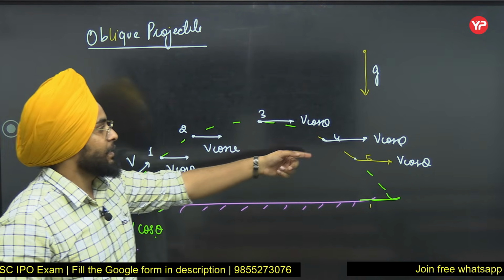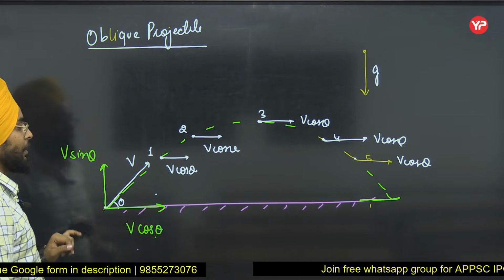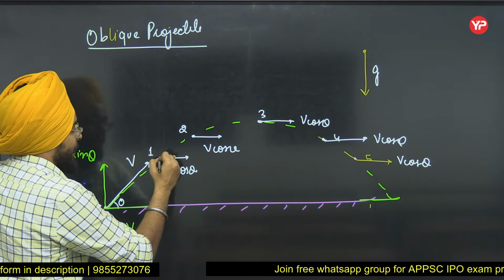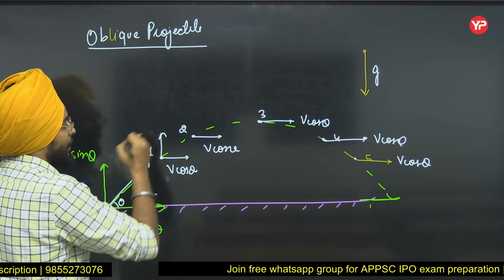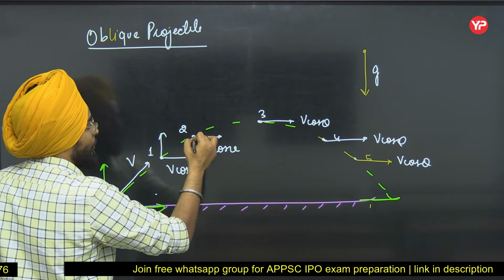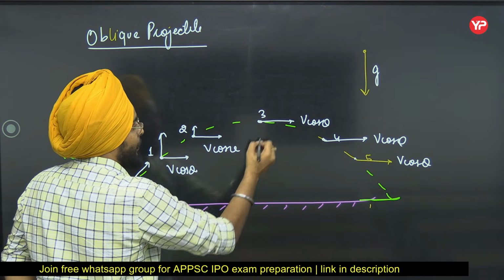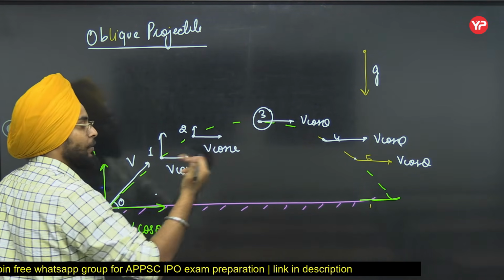The velocity that is in the direction of acceleration, that is vertical velocity. Now let's say at this point there is some vertical velocity. As we keep moving toward the highest point, this velocity will keep on decreasing, and at the highest point, at point 3, it will become 0.